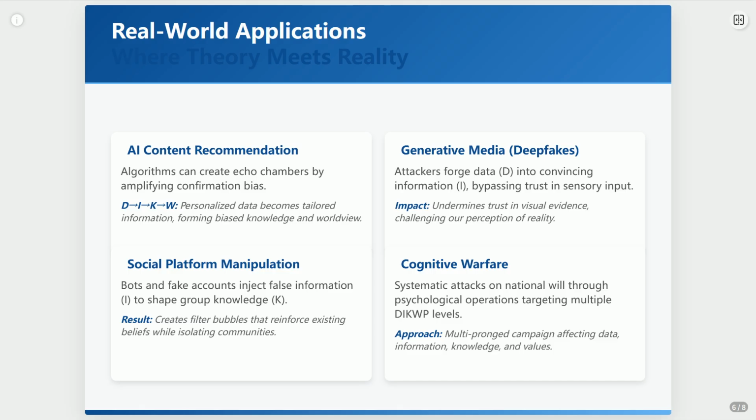Or consider deepfakes. Attackers create fake data, present it as convincing information, and bam, you bypass your natural trust in seeing is believing. Social platforms are rife with bots injecting false information to shift group knowledge. And on a larger scale, cognitive warfare uses all these tactics systematically to undermine a nation's will. See the pattern? It's all about manipulating the DIKWP structure.